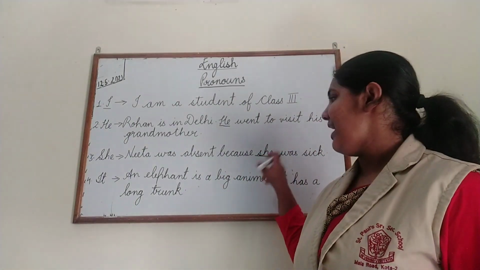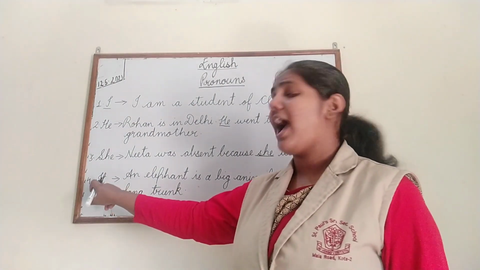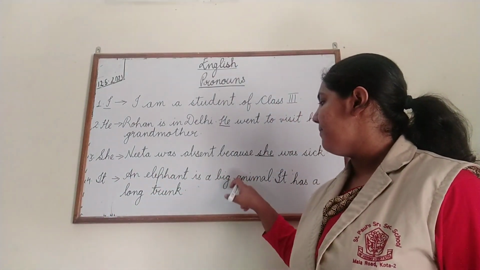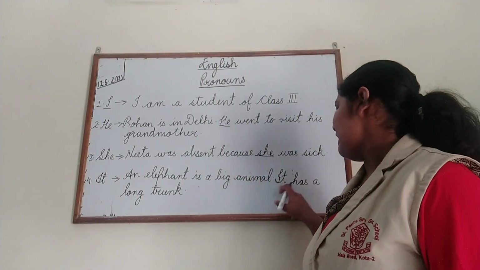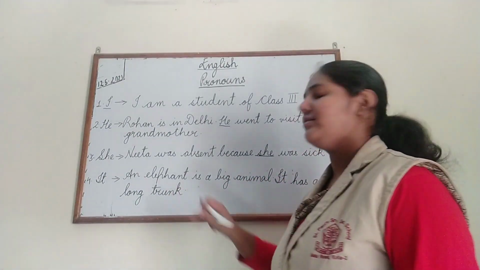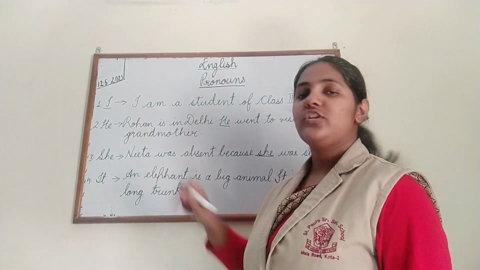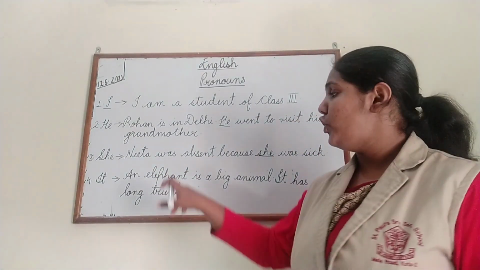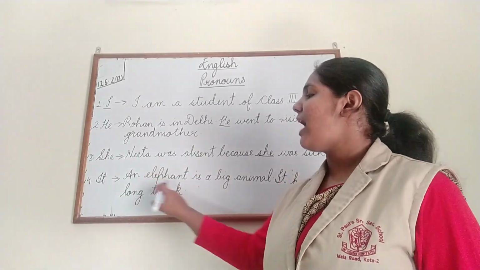Next one. Now we have it. An elephant is a big animal. It has a long trunk. Now what is elephant, children? Elephant is an animal. Do we know the gender of this animal?